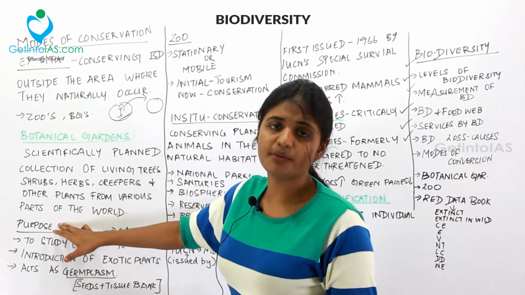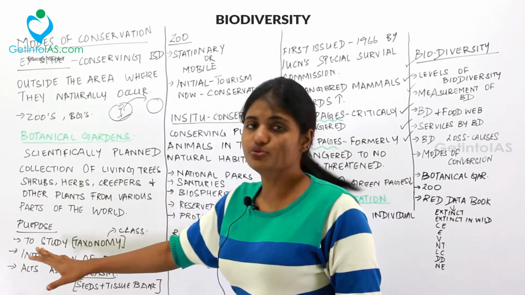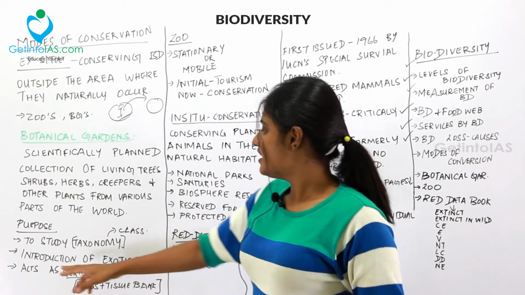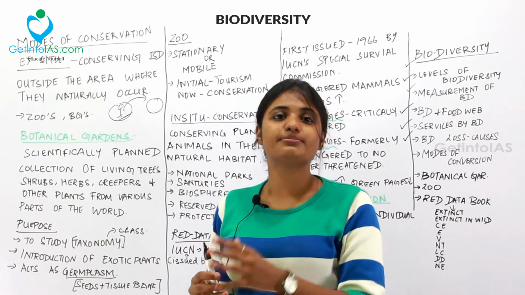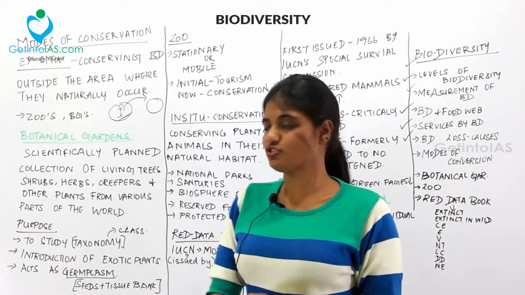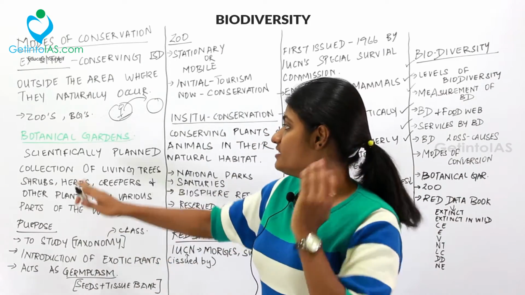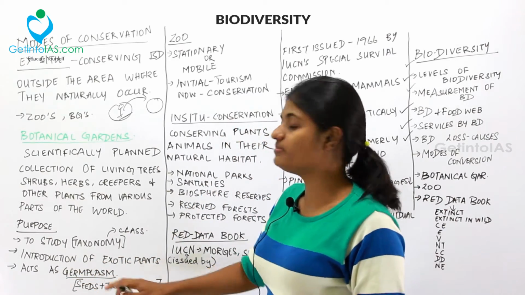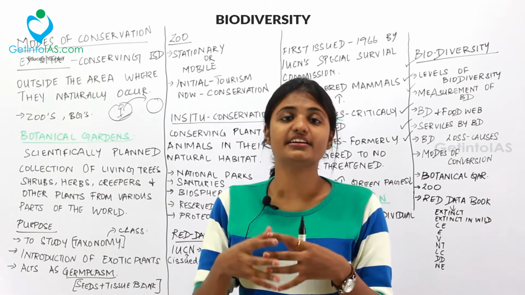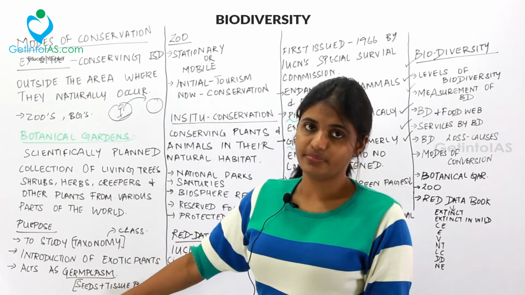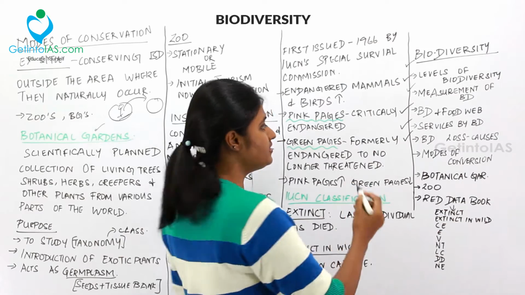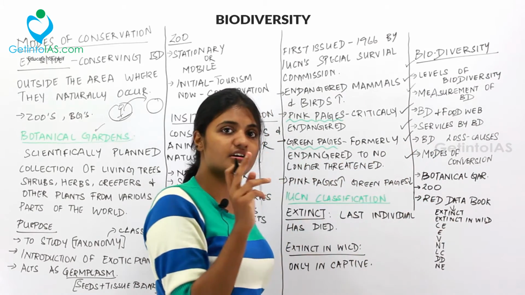So what is the purpose of the botanical garden? So the purpose is to study the taxonomy. Taxonomy is the classification of plants, and then introduction of exotic plants. Exotic plants is bringing a foreign variety plant and conserving it in our natural habitat is called as exotic plants. And then these botanical gardens act as germplasm. That is, germplasm is you conserve the seeds and then the tissues of animals and then you interbreed. So that is called as germplasm. So this is the purpose of a botanical garden. So we are done with botanical garden. So under modes of conservation, we have done with botanical gardens.